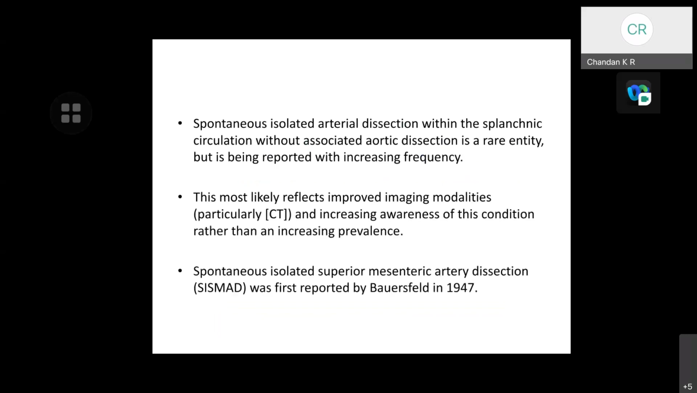Spontaneous isolated arterial dissection within the splanchnic circulation without associated aortic dissection is a rare entity, but it is being reported with increasing frequency. This most likely reflects improved imaging modalities, particularly abdominal computed tomography, and increasing awareness of this condition rather than increasing prevalence. Spontaneous isolated superior mesenteric artery dissection was first reported by Bauersfeld in 1947.